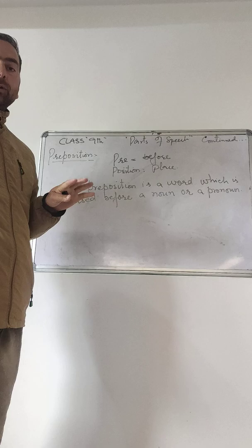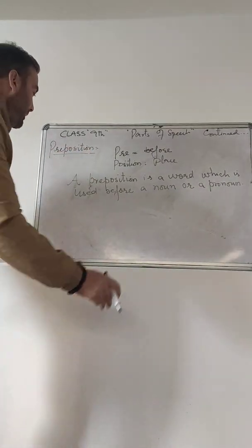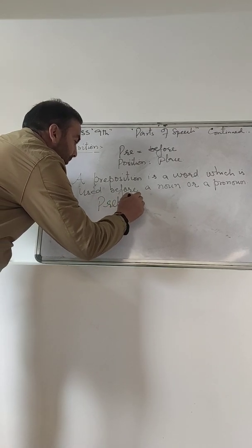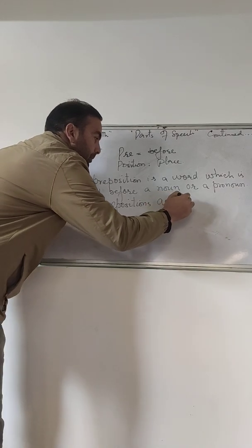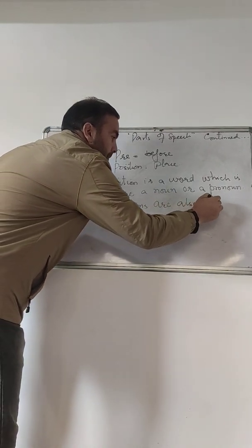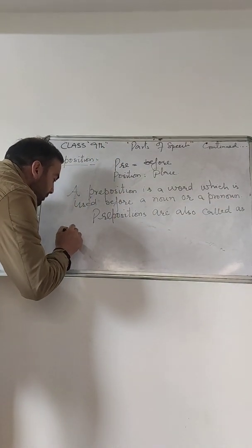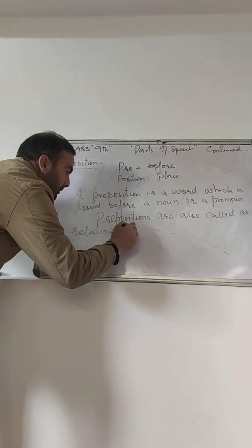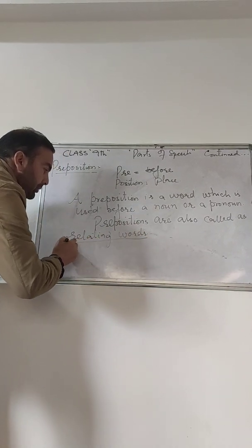Also, we call prepositions relating words. I can write it here. Prepositions are also called relating words. You should remember it forever. These are called relating words.